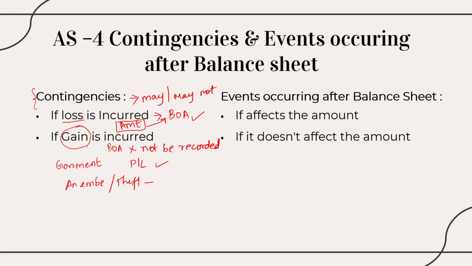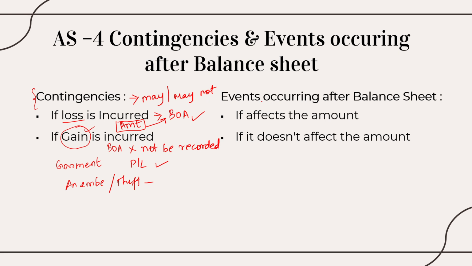If it's a gain, and I don't know if it is a recurring thing or a non-recurring thing, definitely we should not bring it into the books of accounts, because it is going to elevate your profit, whereby it will affect your business in the future, right? It will give you an abnormal profit, which will definitely affect your taxes and everything. So that is why we will not mention it in the books of accounts if it's a gain. If it's a loss, being a contingent loss, then it should be mentioned if the amount is attributable. So this is about contingencies.